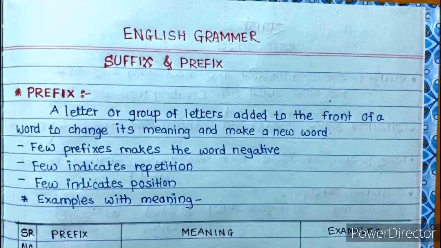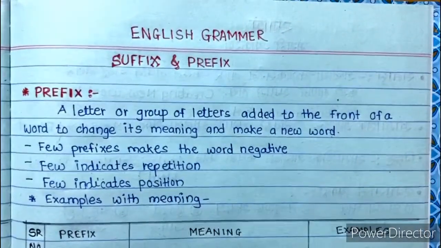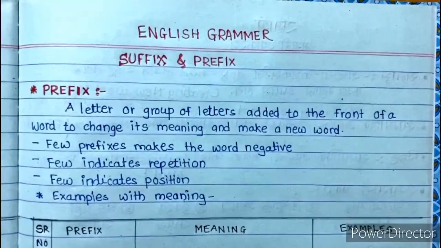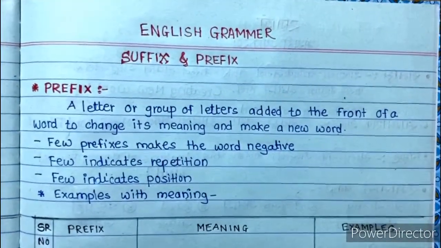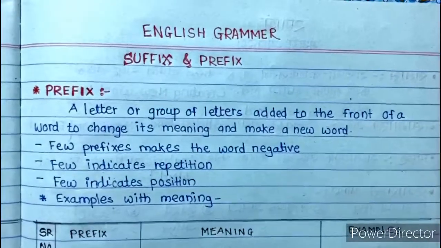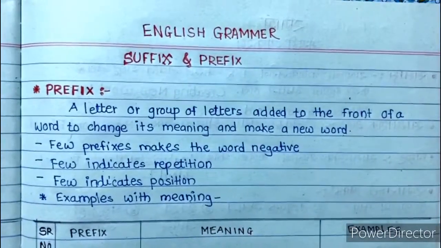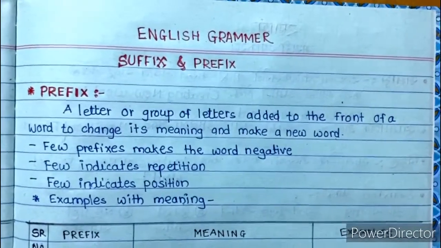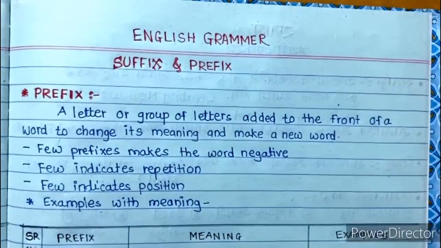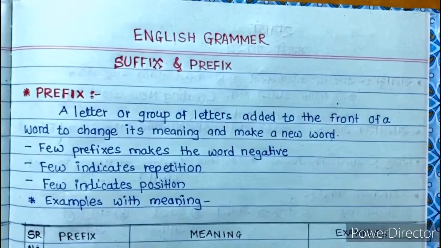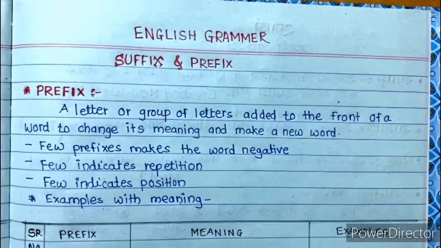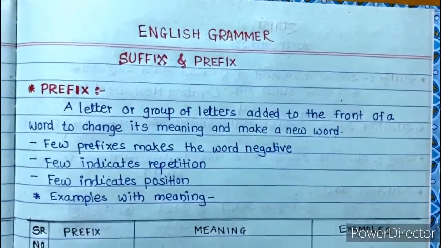Suffixes and prefixes are letters or groups of letters which we use to make new, different words. There are two types, suffix and prefix. We are going to see the prefixes first. What do prefixes mean? A letter or a group of letters added to the front of a word to change its meaning and make a new word.